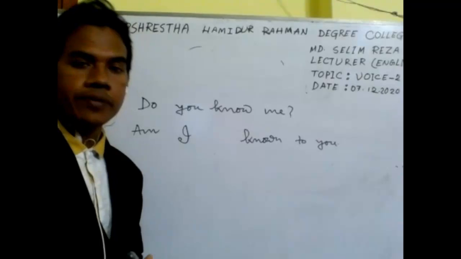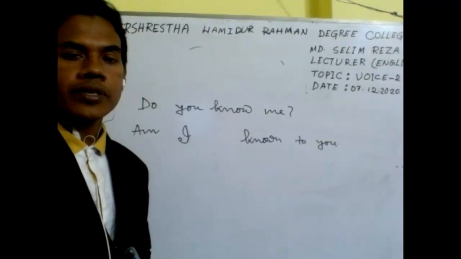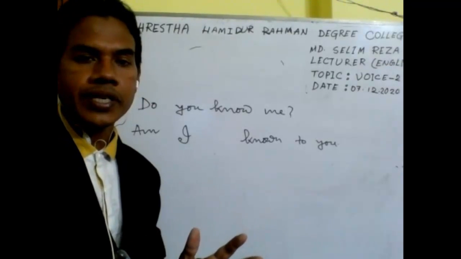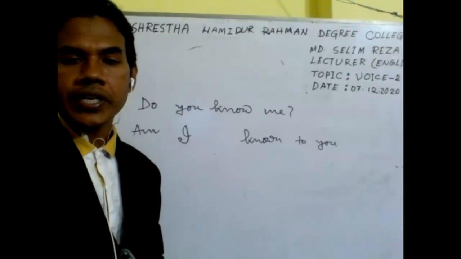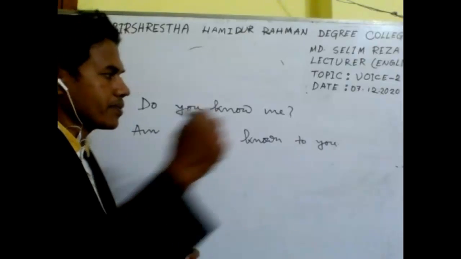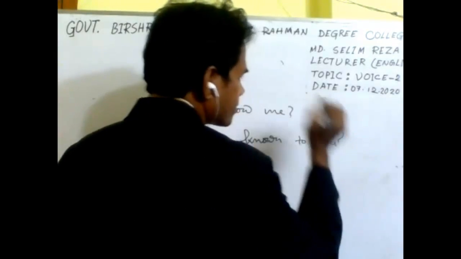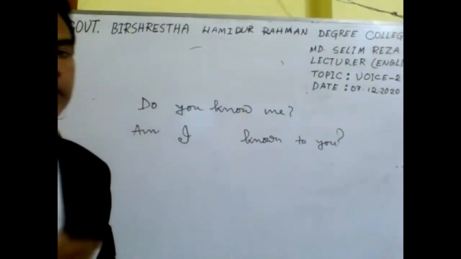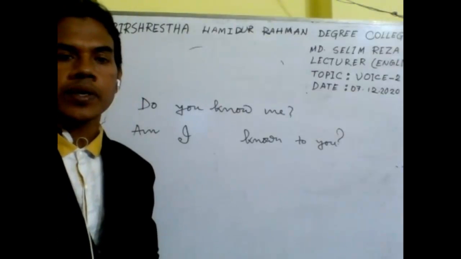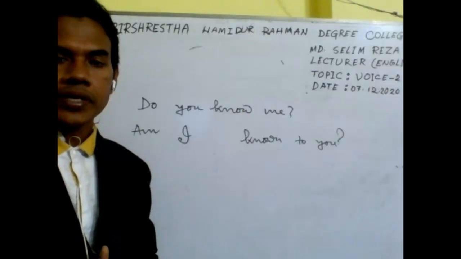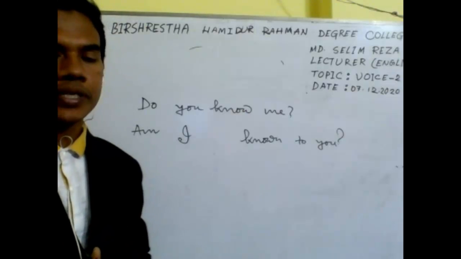And when you use the auxiliary verb before the subject, you have to use a note of interrogation instead of a full stop. So it's a correct change of an interrogative sentence from active to passive.